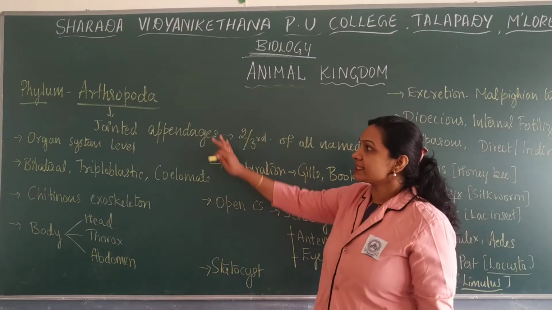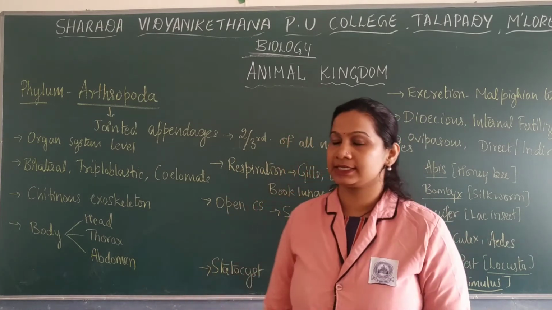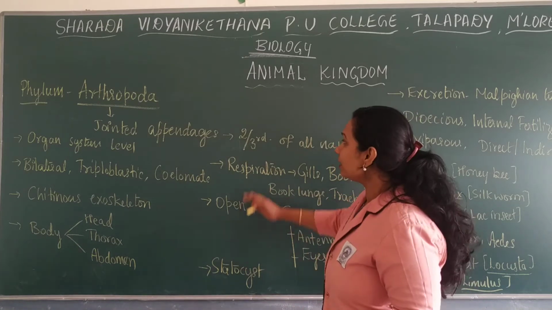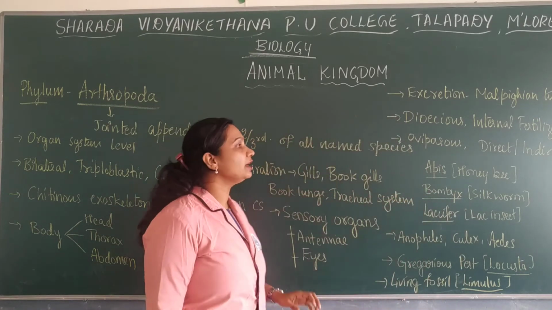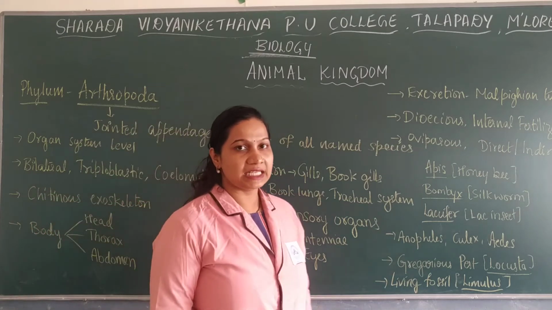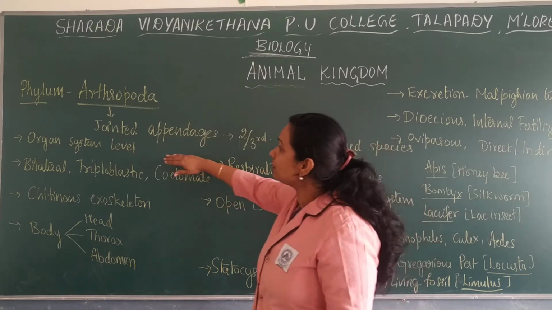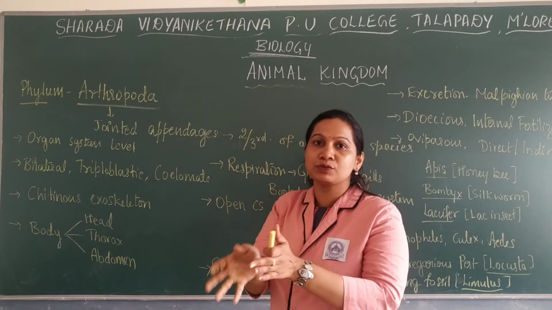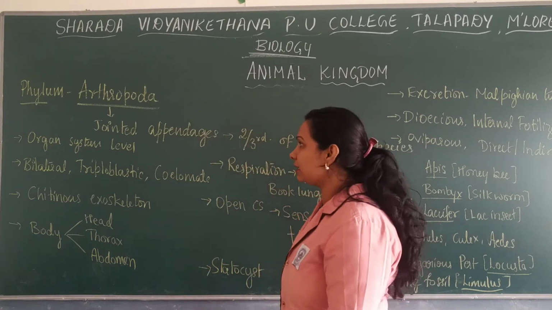So the next phylum is phylum Arthropoda, which mainly includes the insects. It is considered one of the largest phyla, where two thirds of all named animals are included under phylum Arthropoda. The name Arthropoda refers to the presence of jointed appendages. Poda refers to appendages, and arthro means jointed.